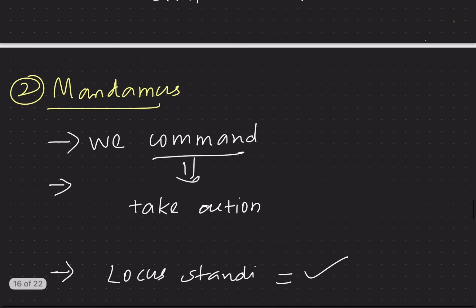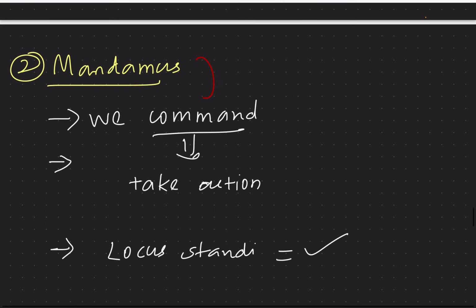The next writ we have is mandamus. Mandamus means we command, that is, we command to take action. Take for example, if you go to the police station and want to file a case, and the police officer is refusing to file it, then you can go to the court or a senior official. Then the court can issue the mandamus, that is the command order to take action. The police officer has to take action, so for that the writ of mandamus can be issued.